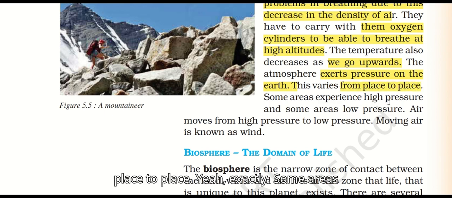Some areas experience high pressure, some areas experience low pressure. Air moves from high pressure to low pressure. Moving air is known as wind.